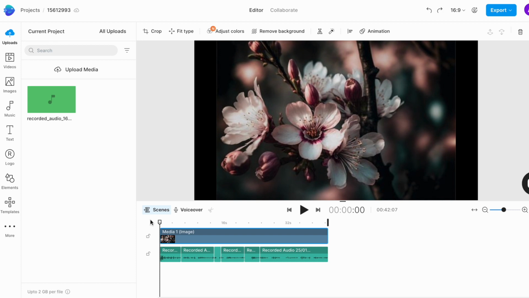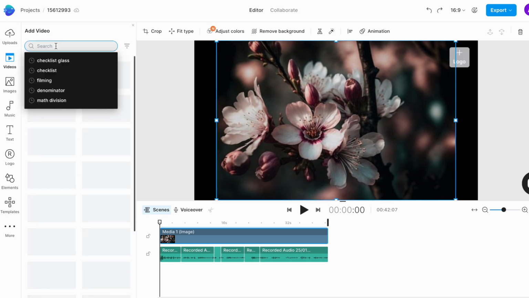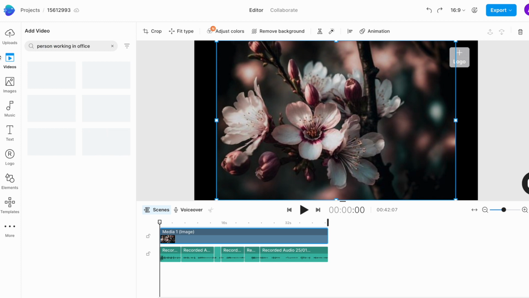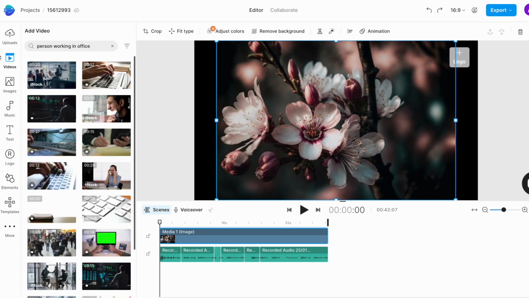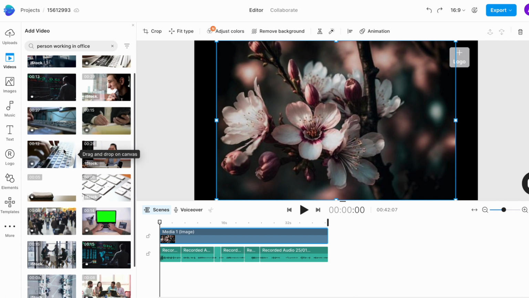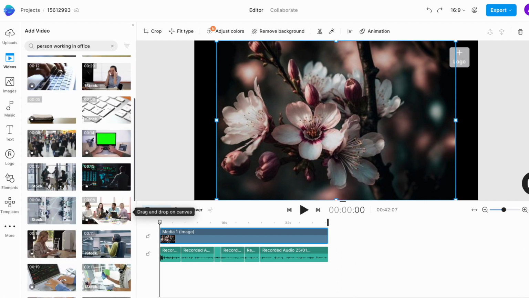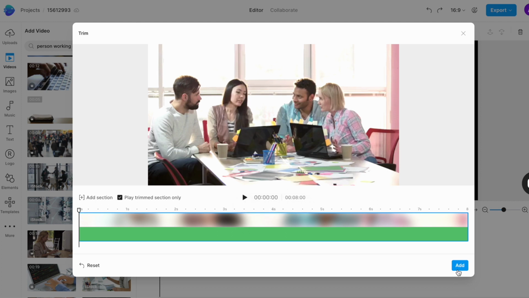So we will begin by choosing the first clip of someone sitting at their work desk in an office. For this, we will go to the video tab in the left menu and search for the same using relevant keywords in the search bar. Try a few different keyword combinations to see what results turn up. Now once you find a clip that you like, I like this one, simply click on the plus icon next to it. This will open up a pop-up window where you want to click add,